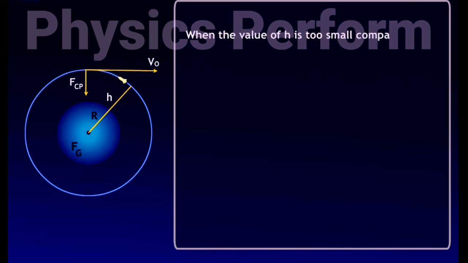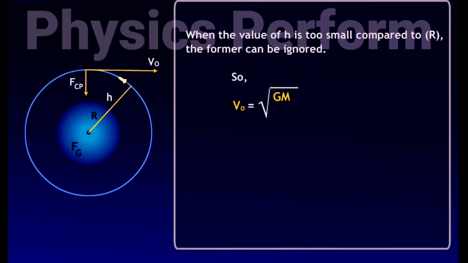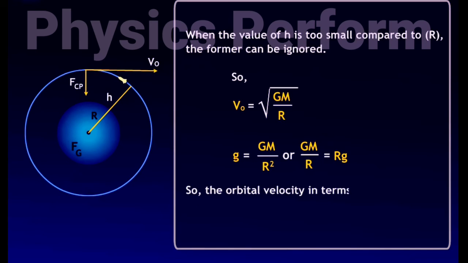When the value of h is too small compared to r, the former can be ignored. So VO is equal to square root of G multiplied by M upon r. Or g is equal to G multiplied by M upon r square, or G multiplied by M upon r is equal to rg. So, the orbital velocity in terms of acceleration due to gravity g is VO equal to root of gr.